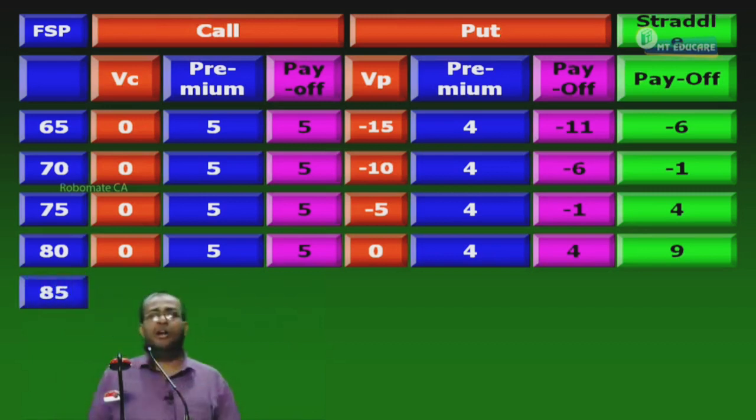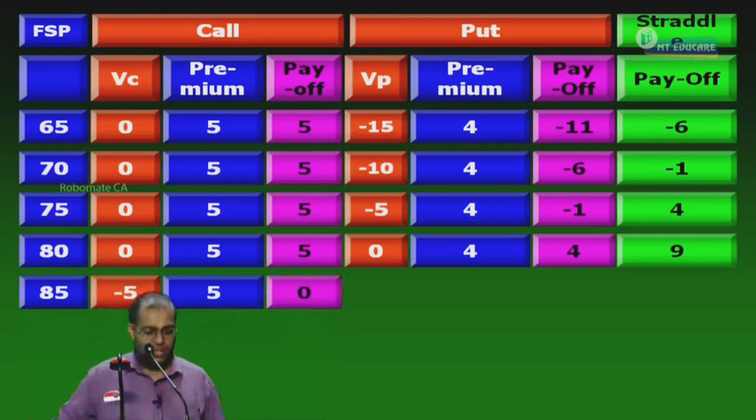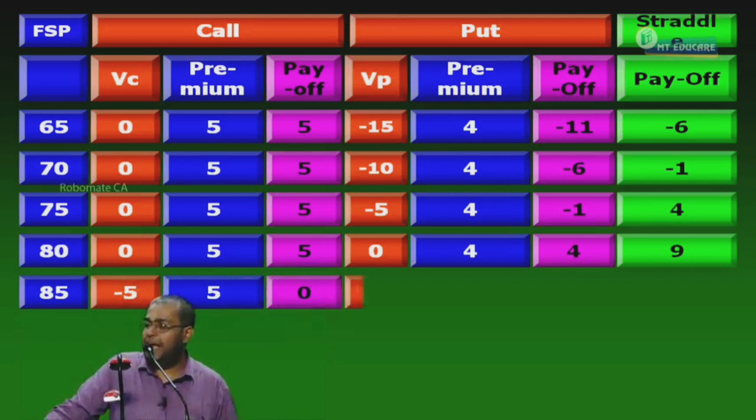85. Will the call holder exercise? Yes. He'll buy from me at 80. A share worth what? 85. For him the profit is 5. For me the loss is what? Minus 5. Premium is 5. Payoff is 0. Will the put holder exercise or lapse? Lapse.